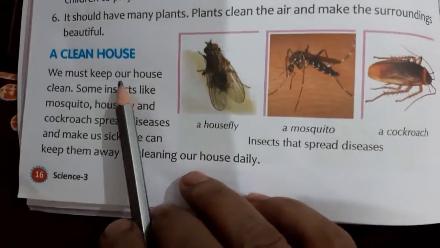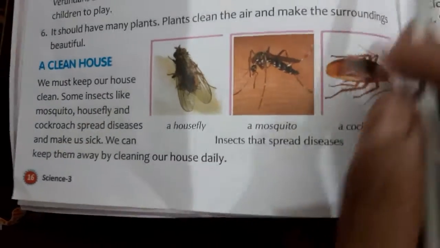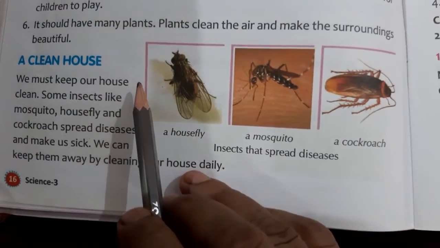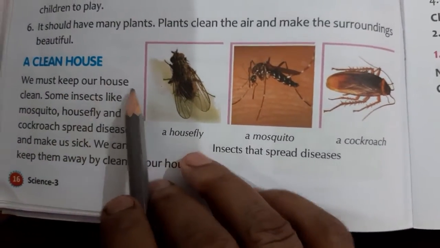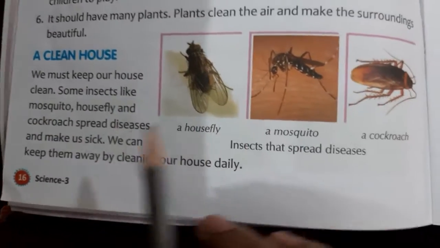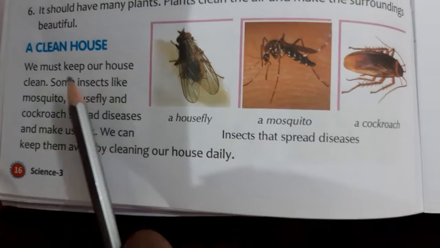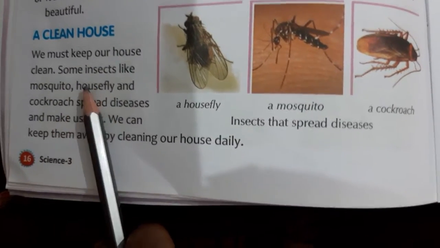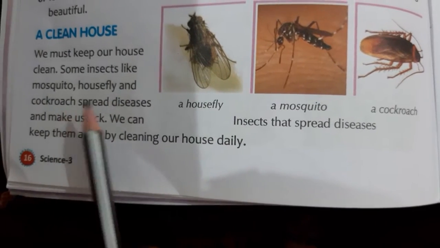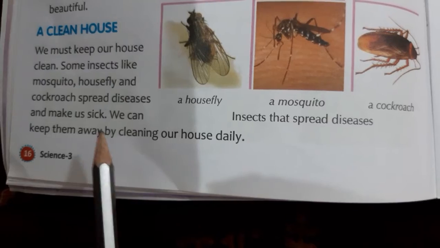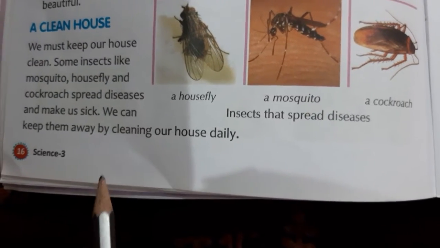A clean house. As a good house is needed, it is also needed that the house must be clean. Only a good, properly constructed house is not enough. A house must also be kept clean. It should be kept away from mosquitoes, houseflies, cockroaches, because they can spread a number of diseases and make you ill.